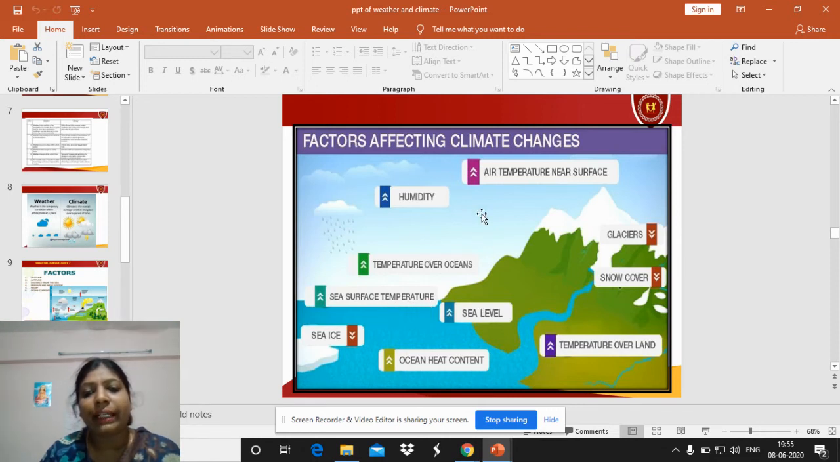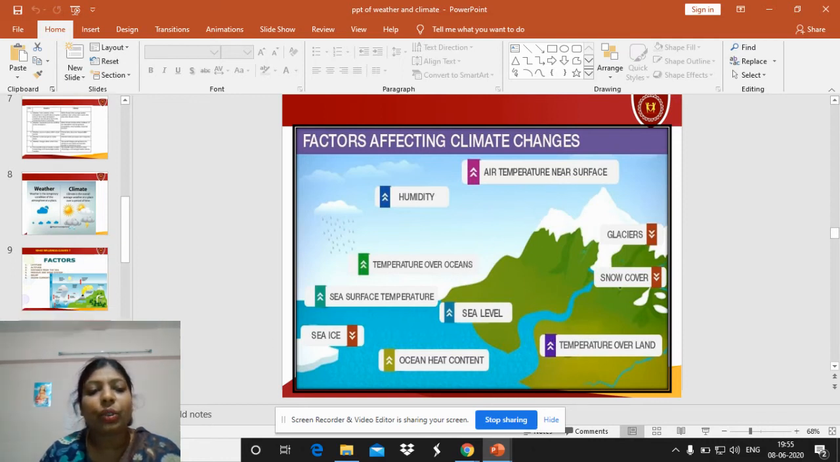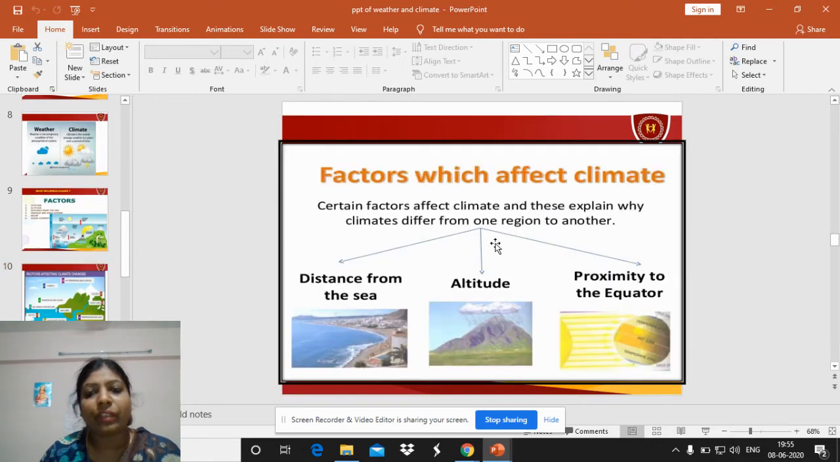When we go higher above the level of the sea, suppose we are climbing mountains and all, it is very cool over there. And when we go towards the sea or to the plains, the climate is very hot at the plains. You know about glaciers. Glaciers are also very cool places. So the temperature over the land is hot and over the mountains is very cool. So altitude affects it.